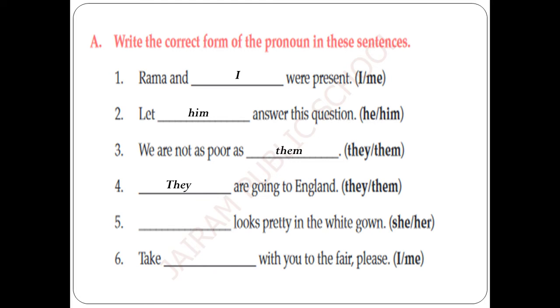Is it so? Yes, because we are only going to fill in the doer of the action here. Dash looks pretty in the white gown. She looks pretty in the white gown. Take dash with you to the fair, please. Take me with you to the fair.